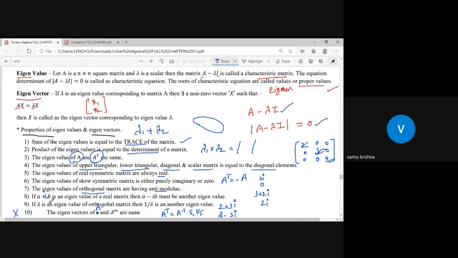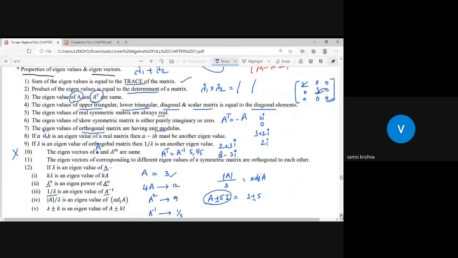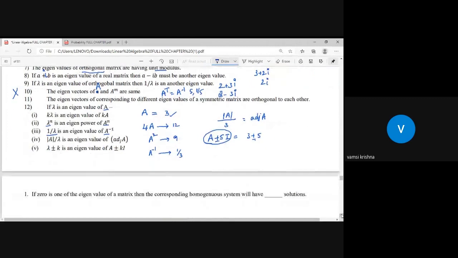If a plus ib is one eigenvalue of a real matrix, then a minus ib will be another eigenvalue of the same matrix. And if 3 is the eigenvalue of A, then the 4A eigenvalue is 4 threes are 12, the A square eigenvalue is 3 square, 9, the A inverse eigenvalue is 1 by 3, and the adjoint A eigenvalue is det A by 3.